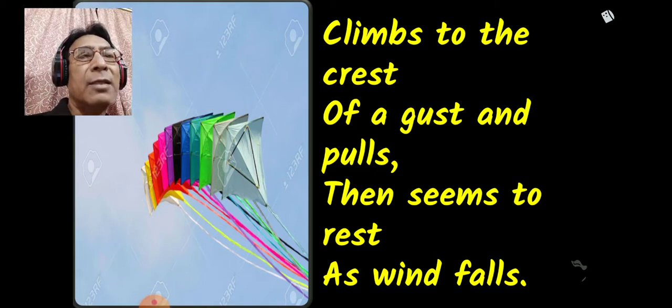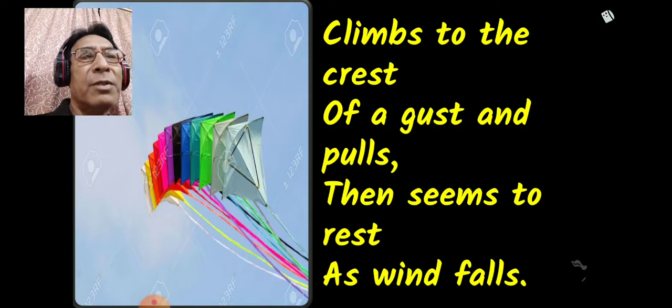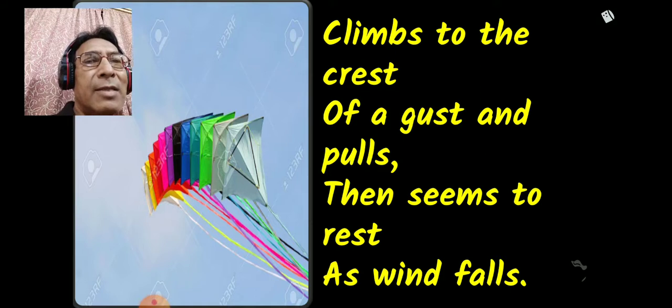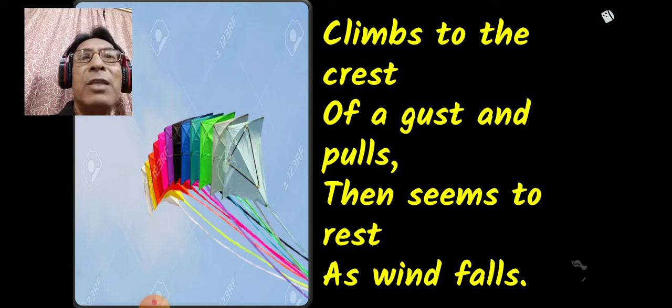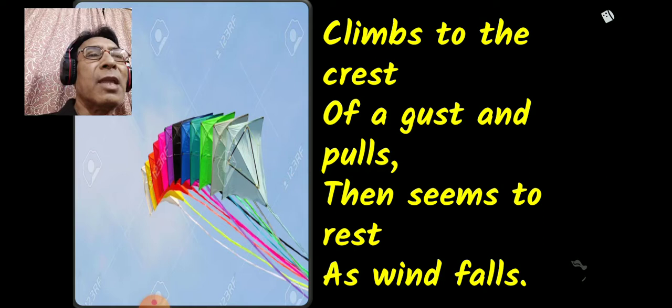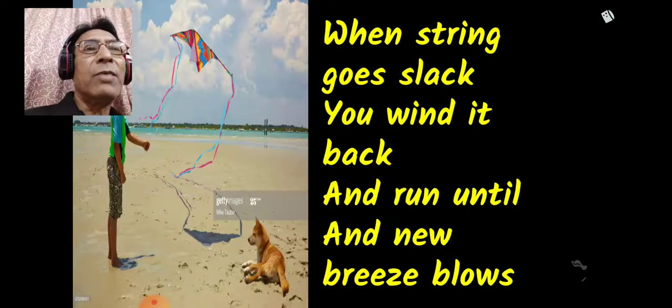After some time, what happens? Then seems to rest as wind falls. As the wind stops blowing, the kite is no more flying like it started in the beginning. Now it is as if it is coming to a rest. And what happens then?